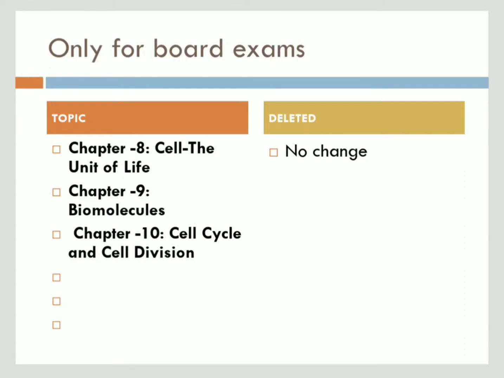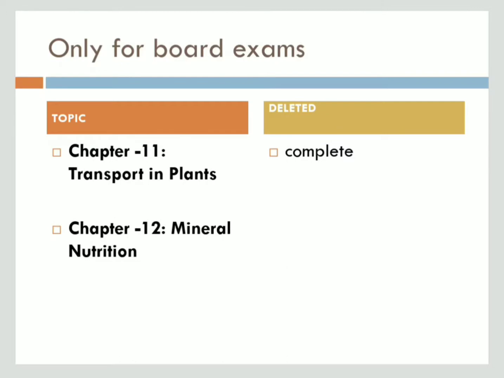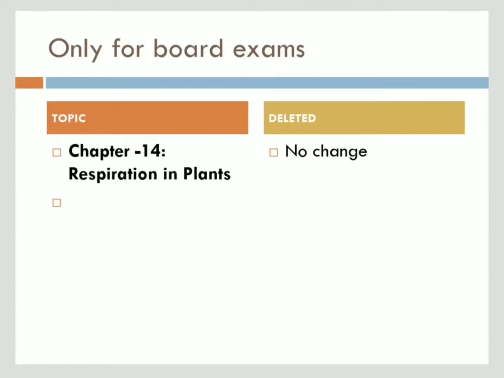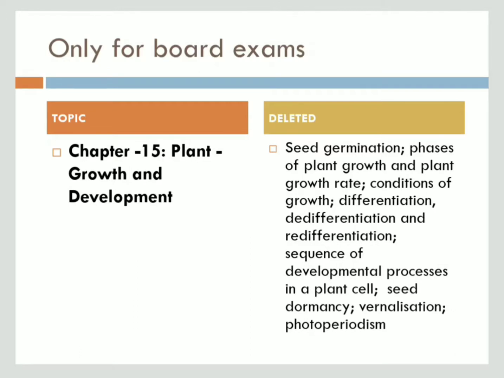Next, sixth chapter, Anatomy of the Flowering Plants, is completely deleted from the syllabus. So this is only for the board exams, not for the NEET. So for the NEET, all the topics are present. Okay. Next coming to chapter 7, Structural Organisation in Animals. From this, all the tissues are present. Cockroach, earthworm, frog are removed from the syllabus.